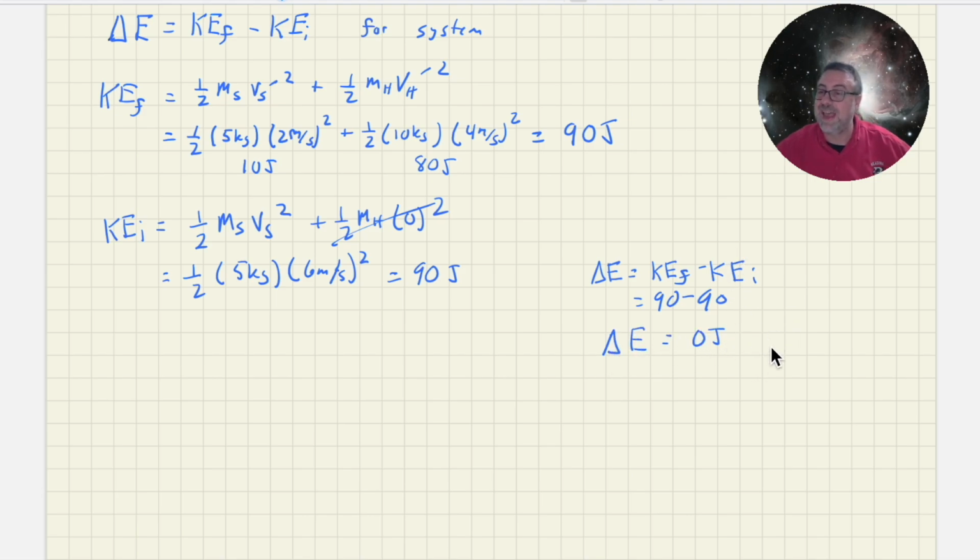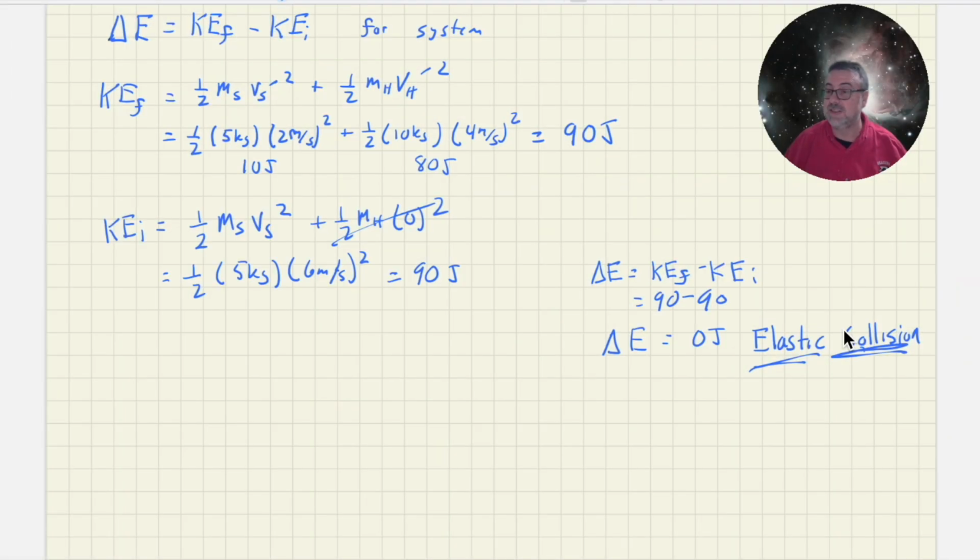Now, this is known as an elastic collision. Pretty unusual. It's just blind luck. I chose these numbers fairly at random. I didn't put much forethought into them. And I'm actually lucky that the change of energy came out to be 0 and not an embarrassing positive number, because you can't gain energy in a collision. At best, you can lose no energy. But this is unusual. The more usual situation would be an inelastic collision.